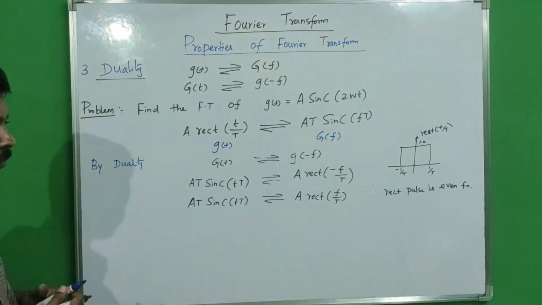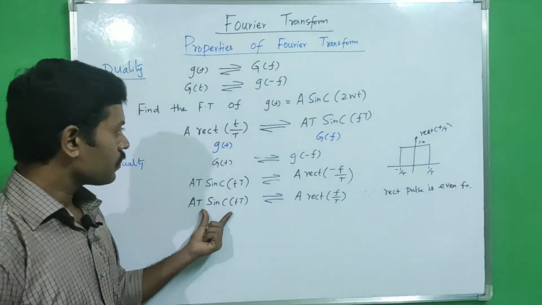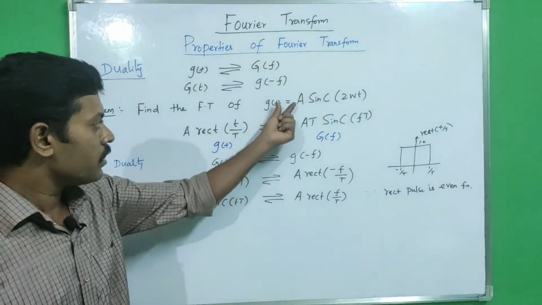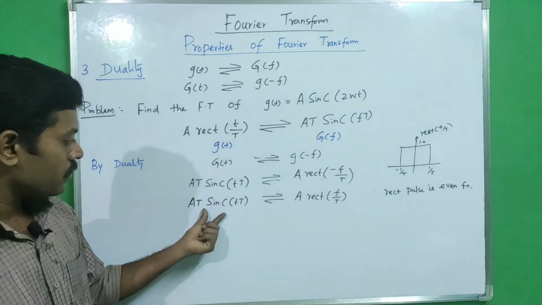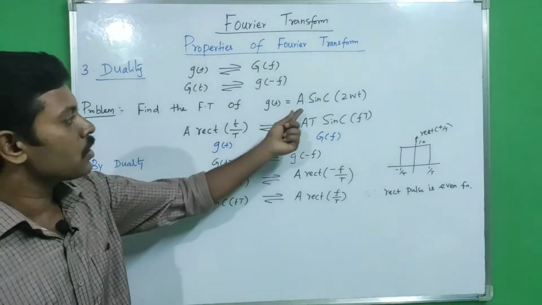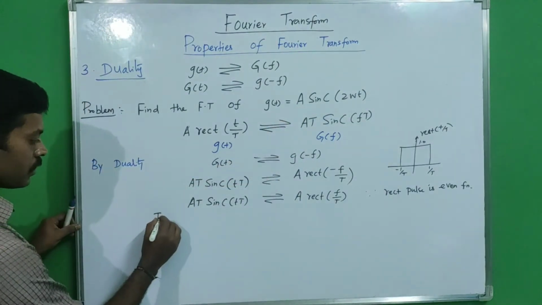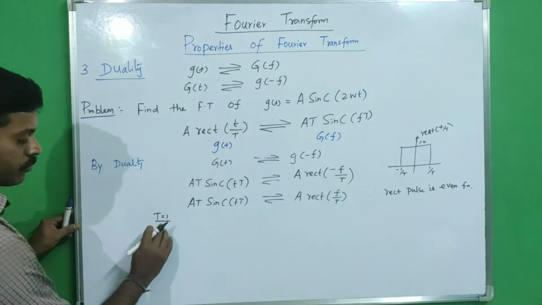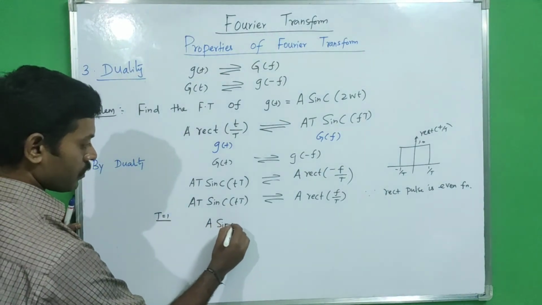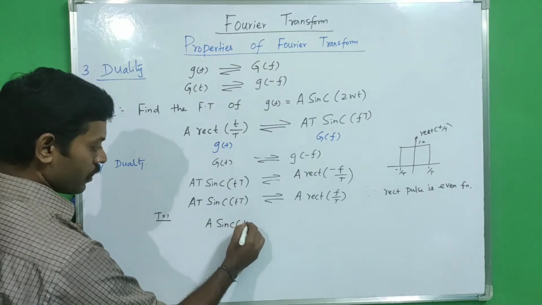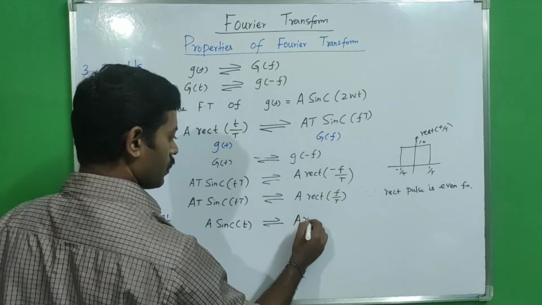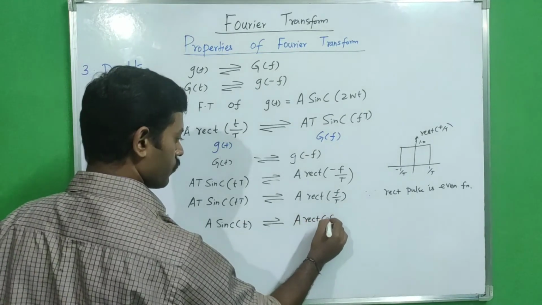Now just compare this signal with our question, A sinc of 2wt. By comparing with A T sinc tT, we get our T equal to 1. So substituting T equal to 1, we get A sinc of t has a Fourier transform pair with A rect of f.